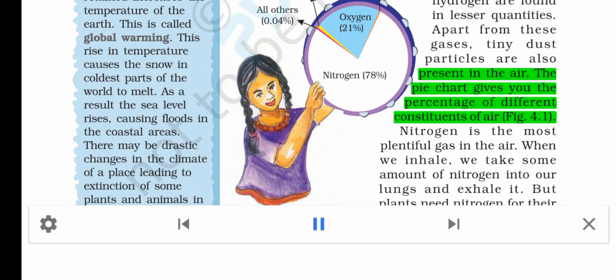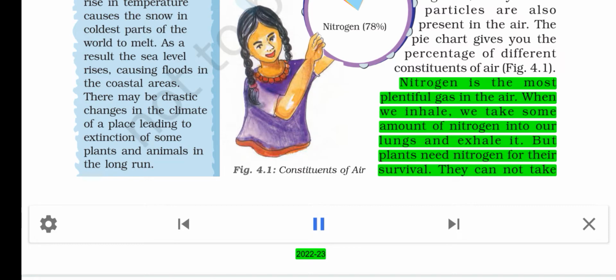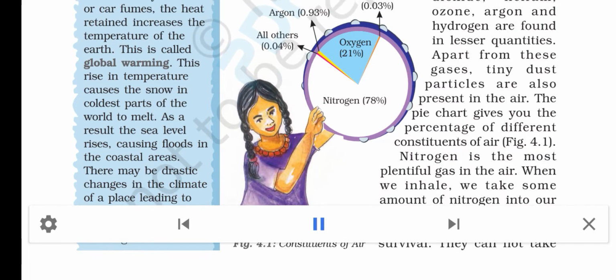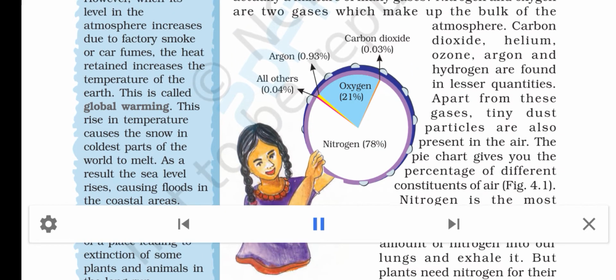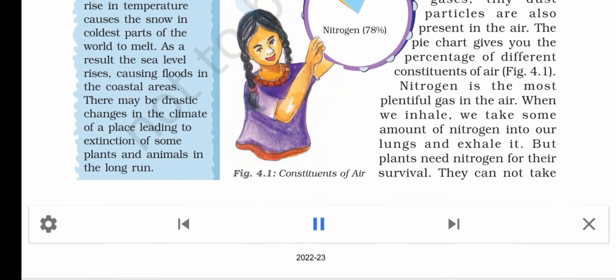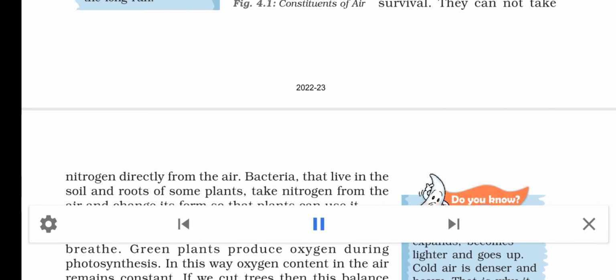The pie chart gives you the percentage of different constituents of air, Fig. 4.1. Nitrogen is the most plentiful gas in the air. When we inhale, we take some amount of nitrogen into our lungs and exhale it. But plants need nitrogen for their survival. They cannot take nitrogen directly from the air. Bacteria that live in the soil and roots of some plants take nitrogen from the air and change its form so that plants can use it.